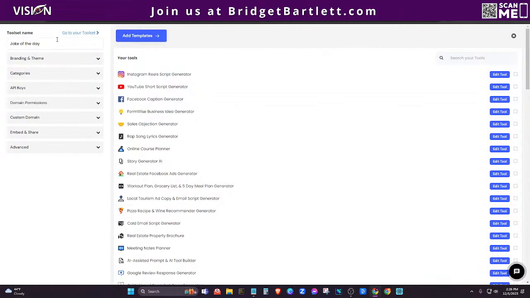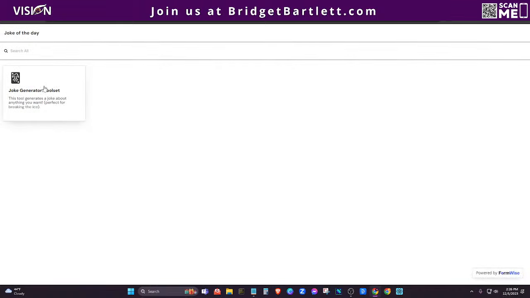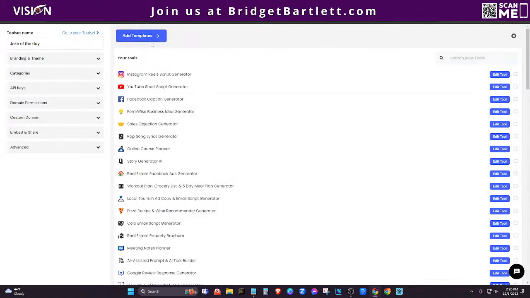So you can see here this tool set, and if I open up the tool sets, you can see that this is what it looks like. Tool sets are basically combinations of all the different tools that you create. So if you wanted to have a membership area where you have all of your best tools, you can embed this into your high-level agency by adding a custom menu tab. You could embed it into the membership area, or into your membership website, whatever you want to do, or you could even just share the link and they have the ability to search for all of the different tools that you have and so on. Okay. So that's a super cool option.